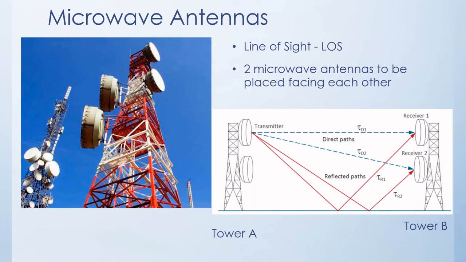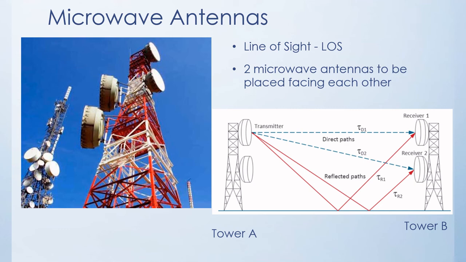In this picture, you have seen in a tower that there are antennas which are round in shape. Those antennas are nothing but the microwave antennas. Why are these microwave antennas required? Basically, the calls that are processed in the base station have to be carried forward to the base station controller as well as the mobile switching center, which is located in the network operation center.